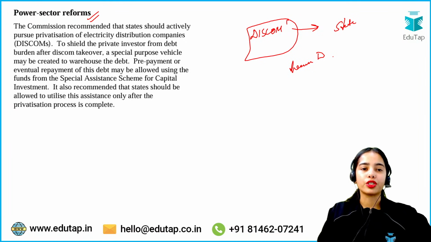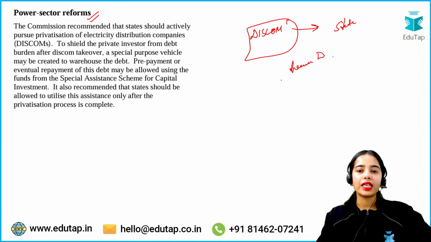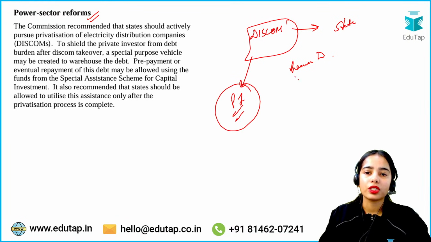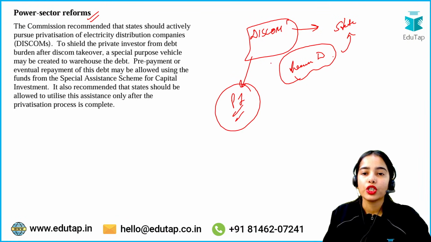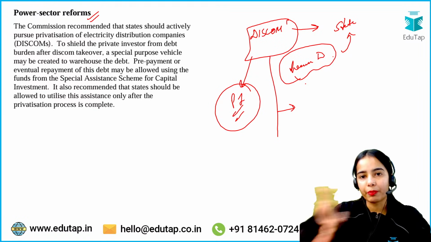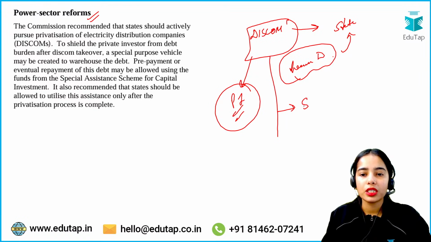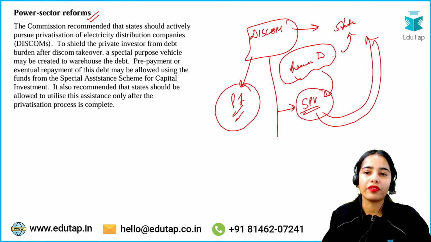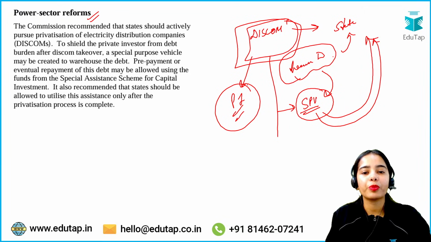This heavy debt should not fall on the private investors, okay? Because this was the debt that was taken by the state governments. So that's why it is said that there should be separation of the heavy debt. Create a special purpose vehicle, a subsidiary, and transfer this heavy debt to it, and the states will be responsible for resolving this debt problem, and the debt-free DISCOMs will be provided to the private sector, will be privatized.